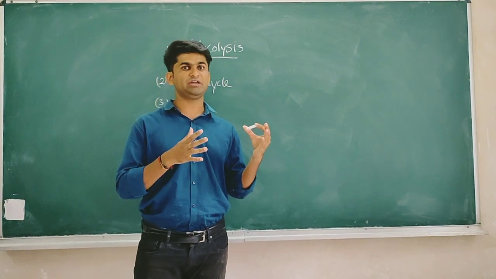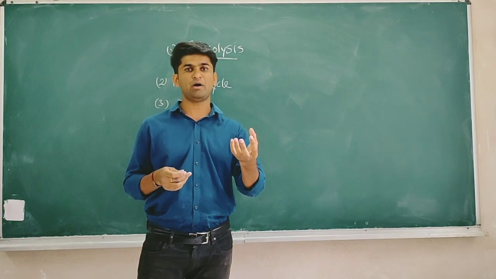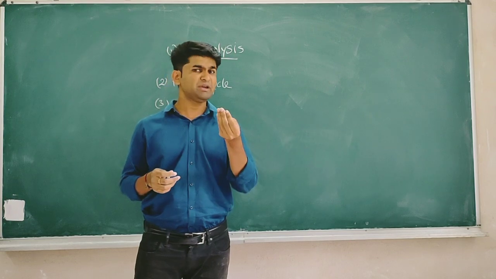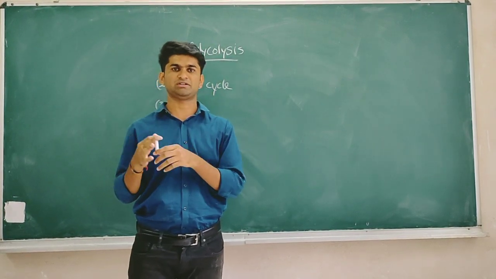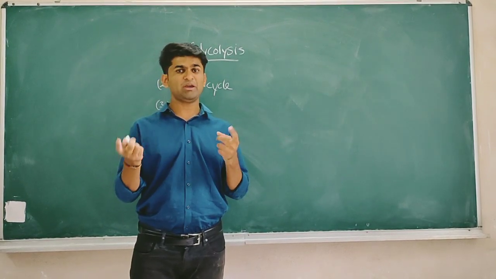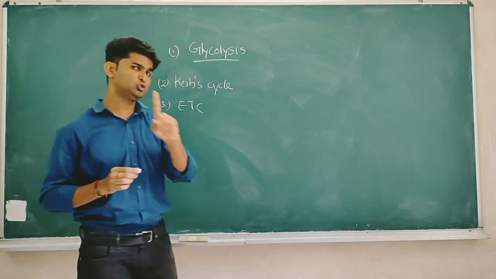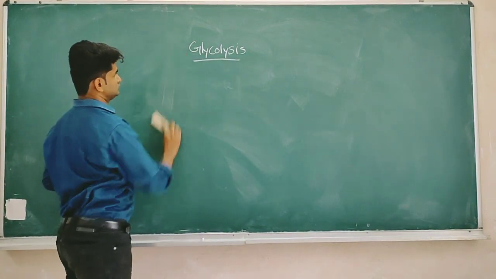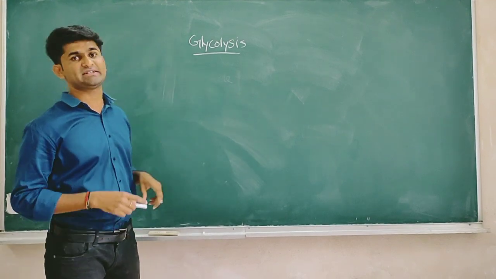Whereas in anaerobic respiration, incomplete combustion of complex molecules finally forms alcohols, where a meager amount of ATP is produced when compared to aerobic respiration. For both the aerobic and anaerobic processes, glycolysis is a common pathway. So now we will learn our topic. Today's topic is glycolysis.